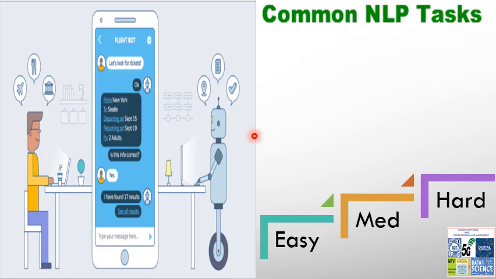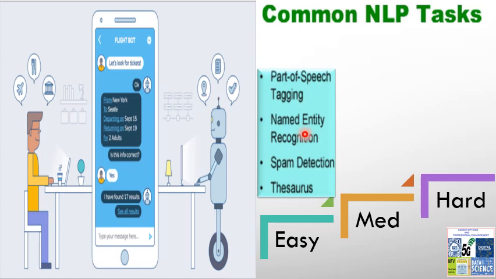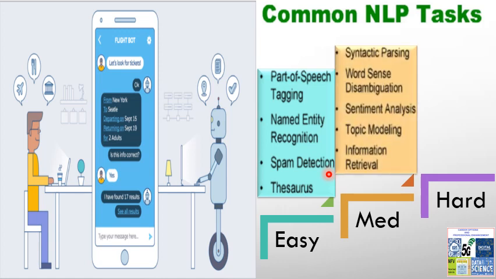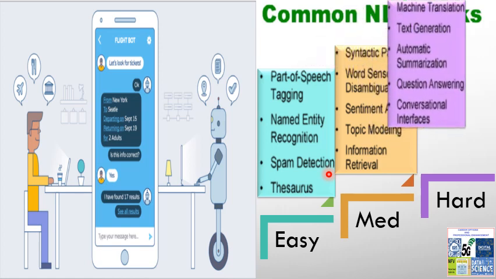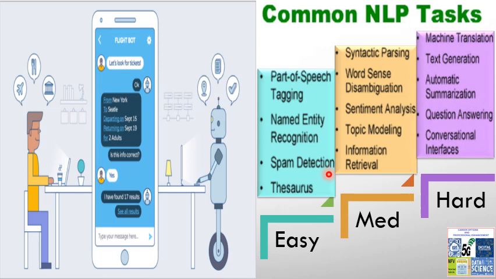In natural language processing, there are common levels of complexity of the tasks underneath. As you can see, the easy tasks are, say, named entity recognition or thesaurus, where there is a meaning that needs to be informed about, and simple spam detection. The medium complexity tasks are syntactic parsing and sentiment analysis, and the higher complexity tasks include machine translation and question answering, which is what mostly chatbots do.